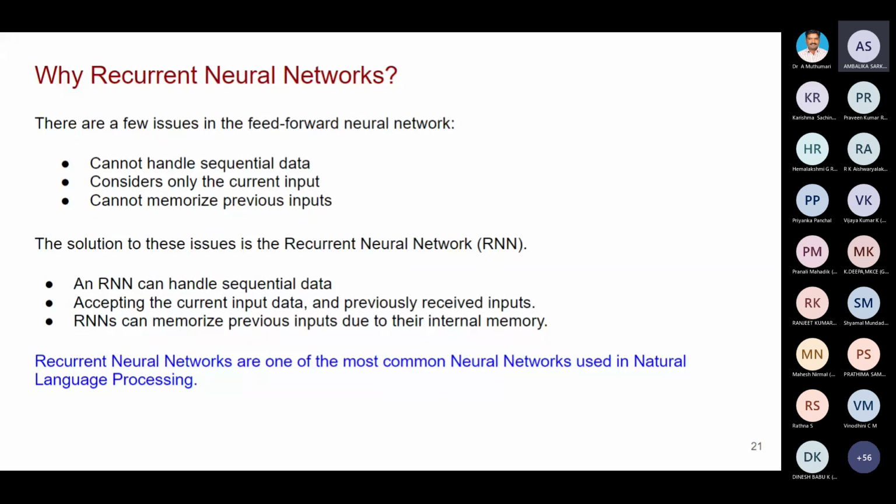Only the weights are adjusted. We are not using the output for further processing. The output at the present state will not be used for processing the input for the next state. So you will apply some input now to the input layer, you will get the output. That's it. That is called a feed-forward neural network. CNN is coming under this category. It is having some issues. These are all the issues.